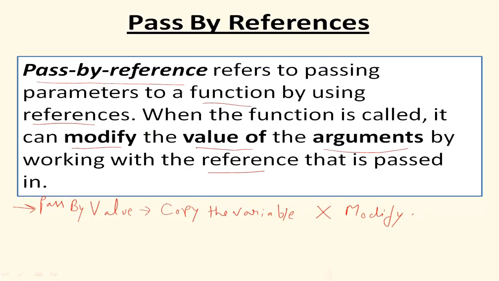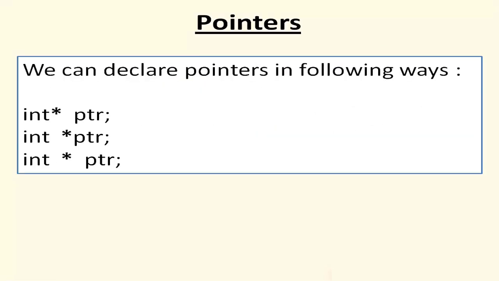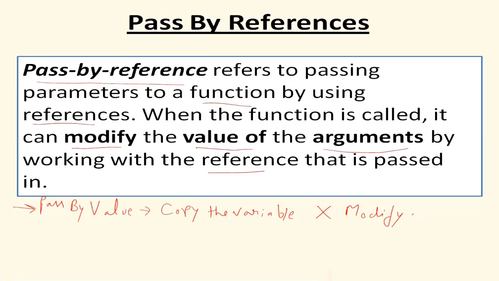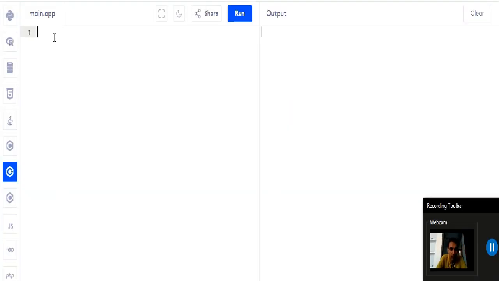An important thing is that when we use pass by reference, we don't have to copy the variable, so it increases the program performance. If we use pass by value, then we have to make a copy, which decreases the performance of your program because you are taking extra memory for copying the variable. Well, let us write the program for pass by reference. I'm going to write a very common program, adding the numbers, and here we will see the use of pass by reference.